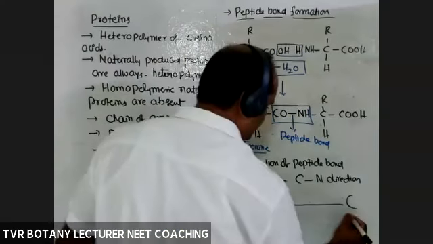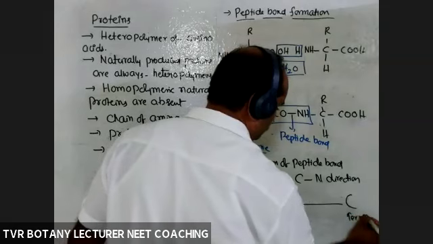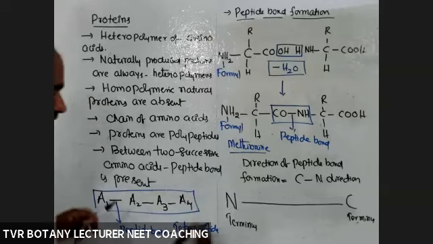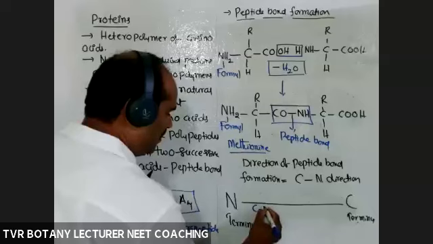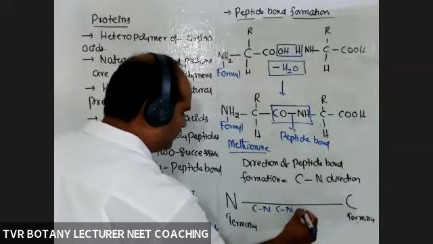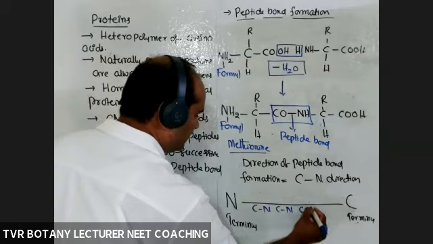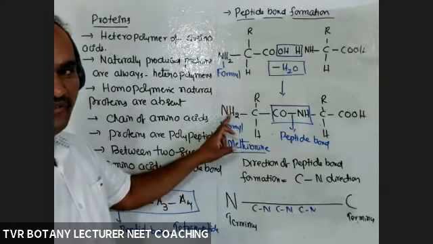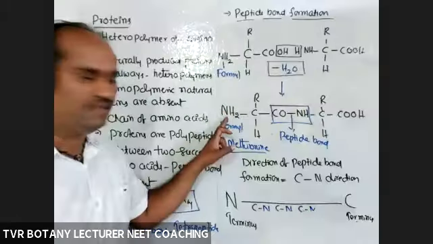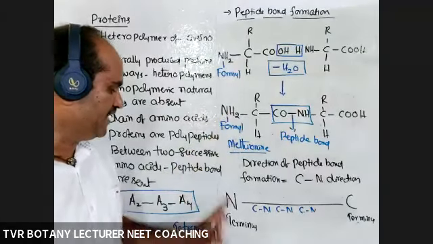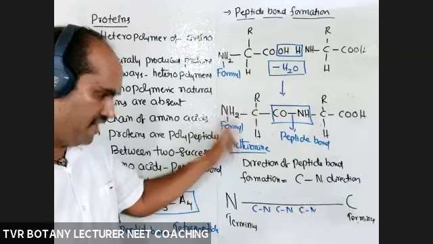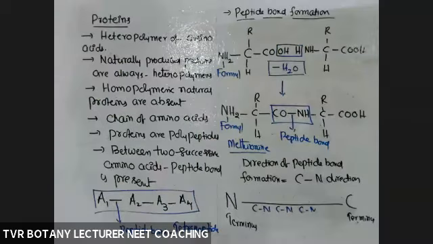The reason is that bond growth is C bond N. As the bond formation is in the C bond N direction, is this amino group involved in the formation of a peptide bond?